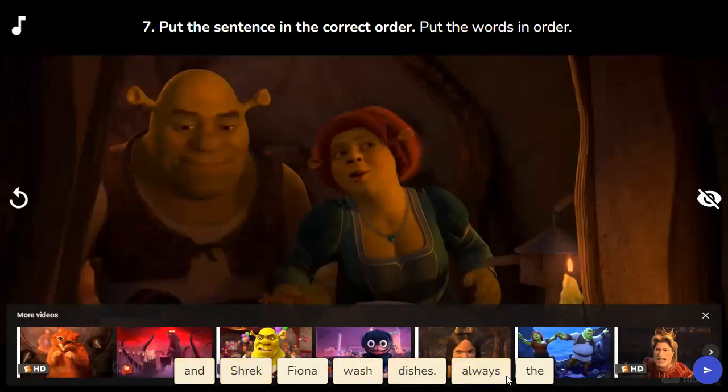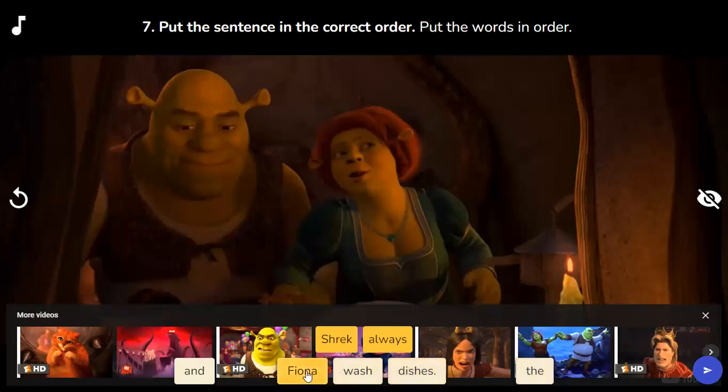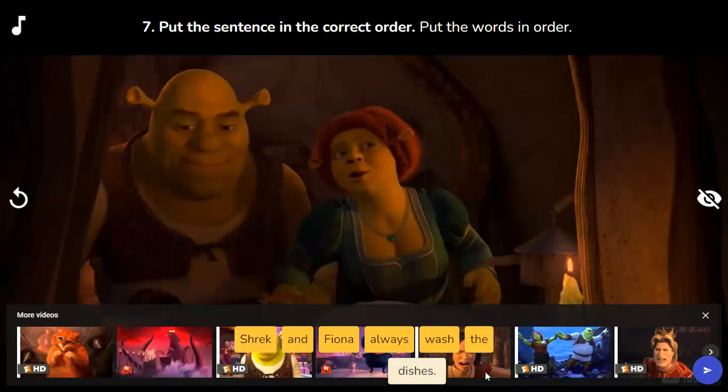Here we need to rearrange the words to make a complete sentence. Shrek always. Shrek and Fiona always wash the dishes.